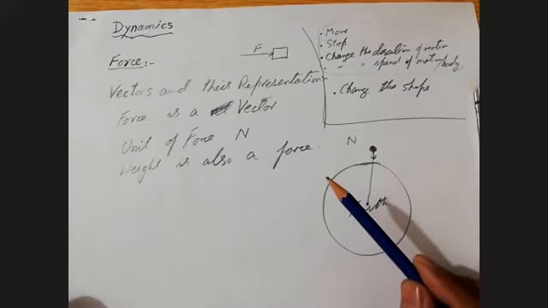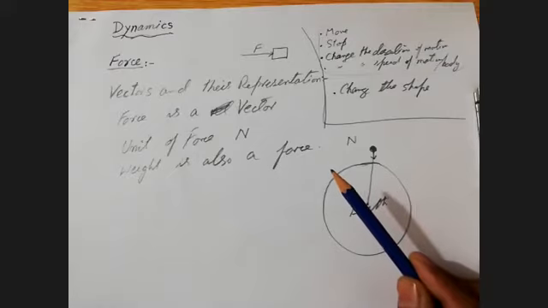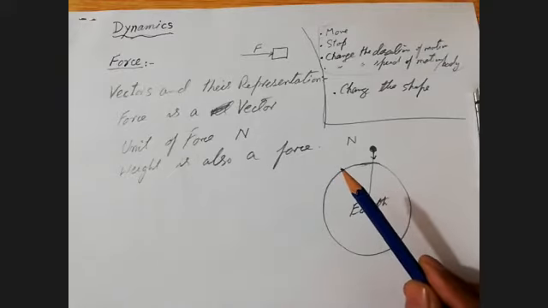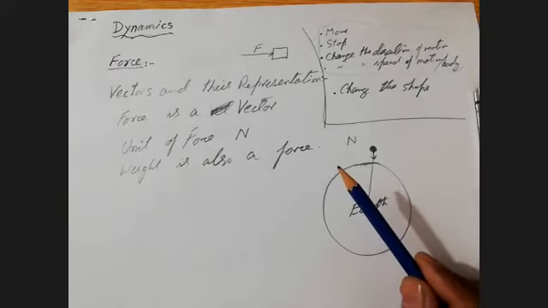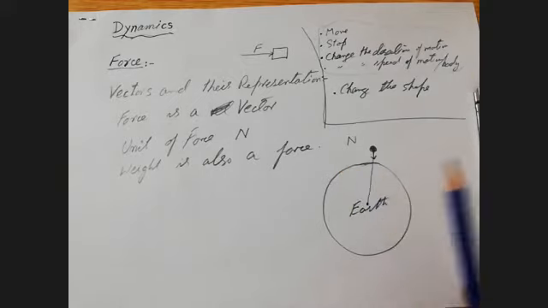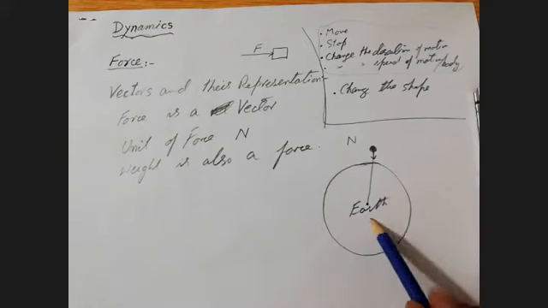If somebody asks you why it is a vector quantity, it is because whenever there is a force, there will be a direction. If you are asked to apply a force, you will be confused about which direction you are going to apply the force in.